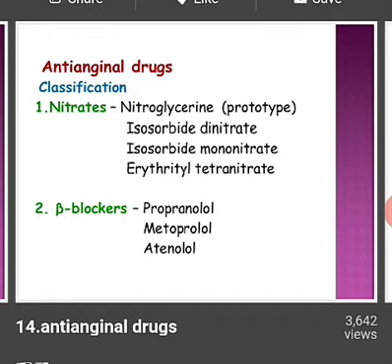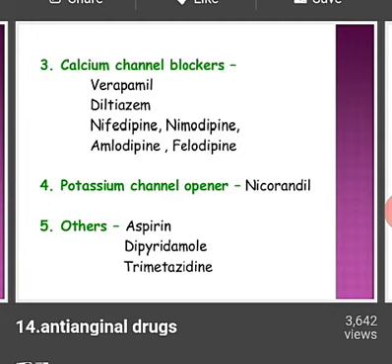So here are some drugs, anti-anginal drugs. They are classified into 5. First is nitrates. Under that, nitroglycerin, isosorbide dinitrate, isosorbide mononitrate, erythrityl tetranitrate. Second is beta blockers. Under that, propranolol, metoprolol, atenolol. Third is calcium channel blockers. Under that, verapamil, diltiazem, nifedipine, nimodipine, amlodipine, felodipine. Fourth is potassium channel opener. Under that is nicorandil. Fifth are others. Under that, aspirin, dipyridamole, trimetazidine.